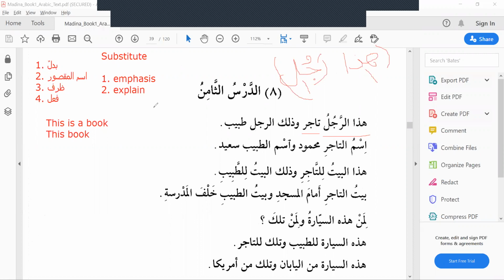Badal will give either emphasis or explanation. The English meaning will be "this man", not "this is a man". Don't translate hadar rajulu as "this is a man". No, it is "this man", and it is not a complete sentence.